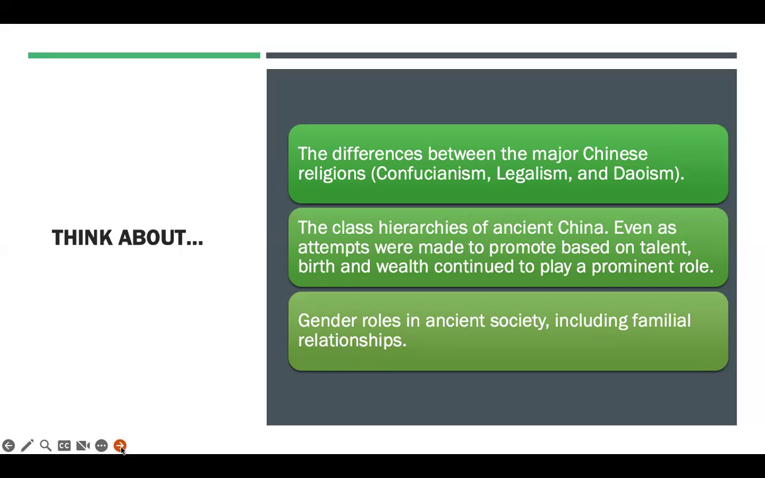Class hierarchies of ancient China, even as attempts were made to promote based on talent, birth, and wealth, continued to play a prominent role. And gender roles in ancient society were important, especially in the family relationships.